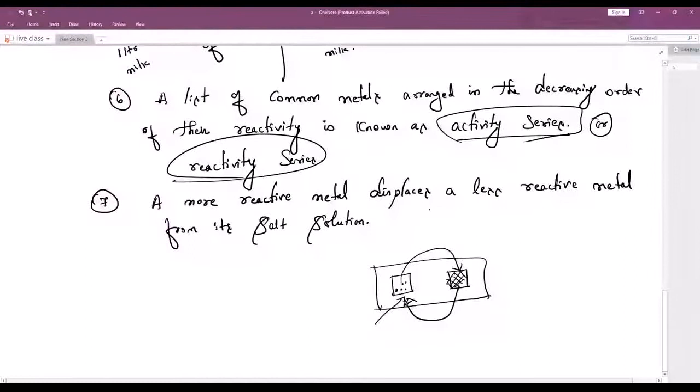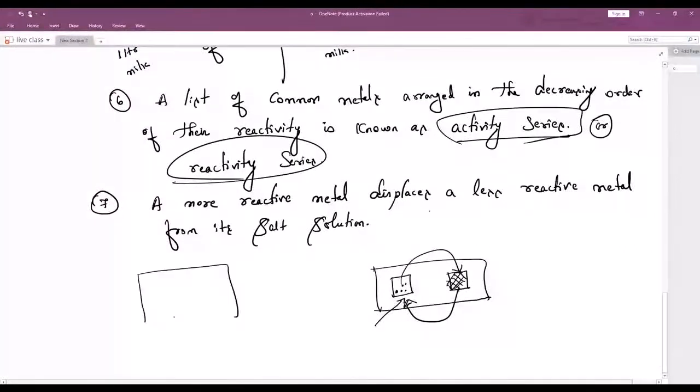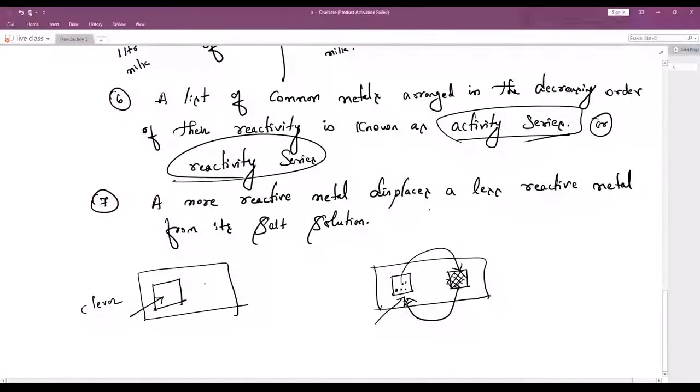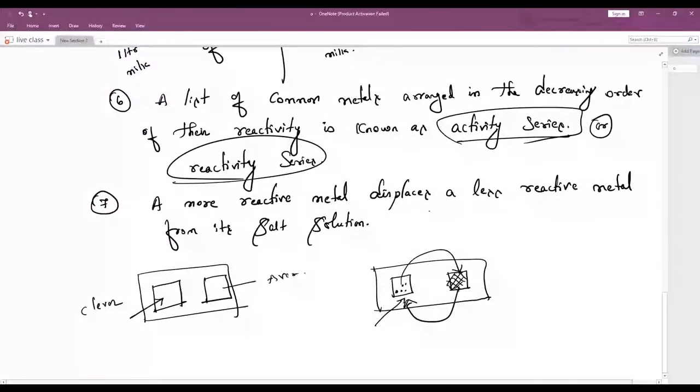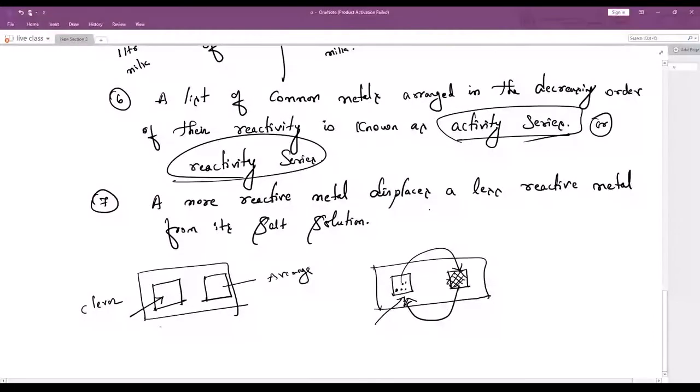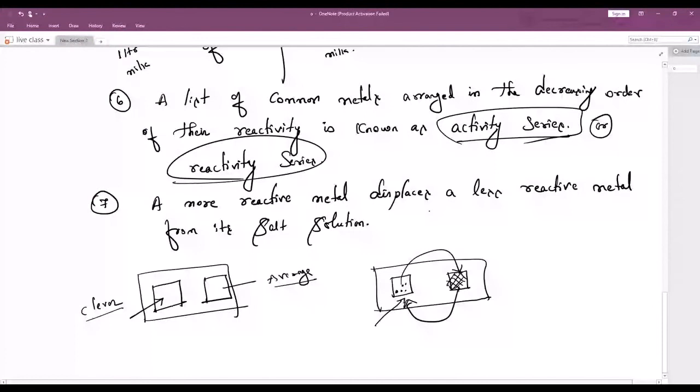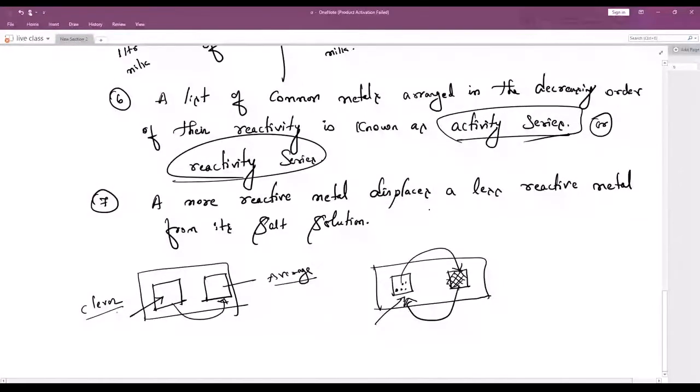But imagine the same situation where this is a very clever student, a topper of your class, and this one is an average student. You know what the topper does and what the average student does. The clever student will ask the average student for all the answers. You tell me all answers, then I will tell you all answers for your questions.